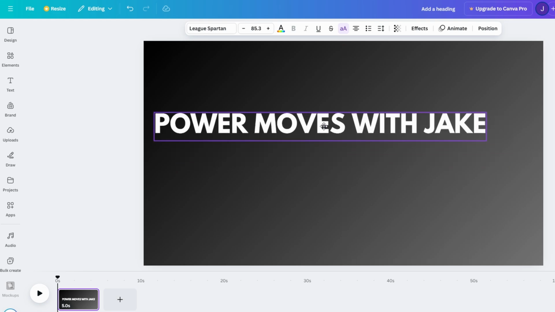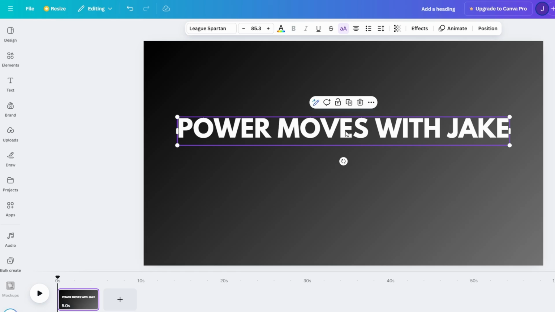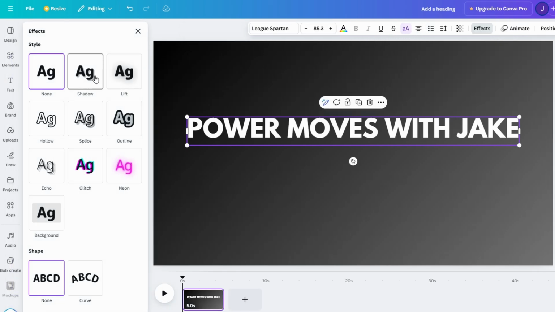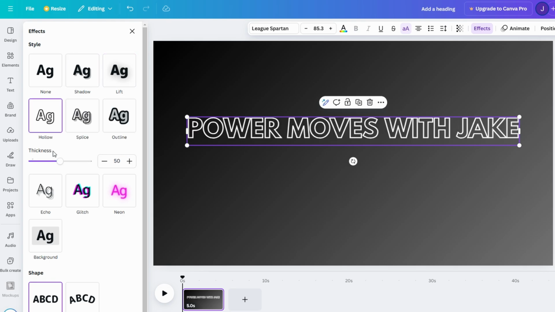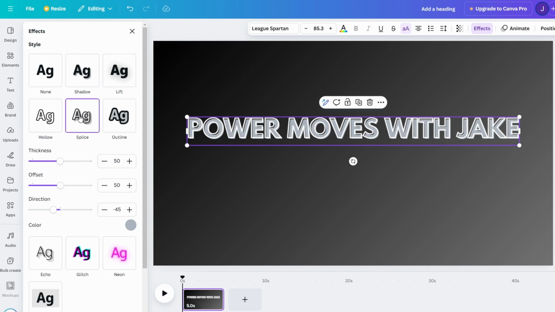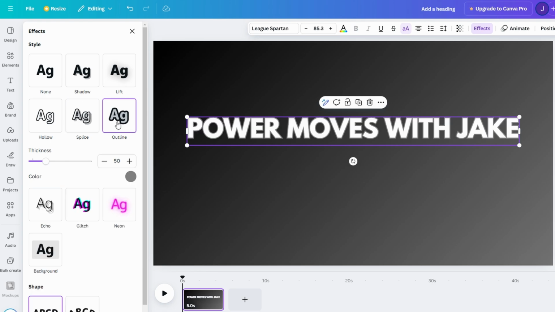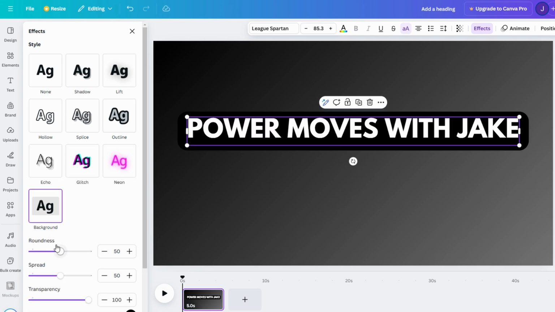Want to add an extra touch? Apply effects like shadow, glow, or lift under the Effects menu to add depth to your text. With the font, color, and size all perfected, your text is now ready to make an impact. Let's move on to adding some animated elements to make your intro even more eye-catching.